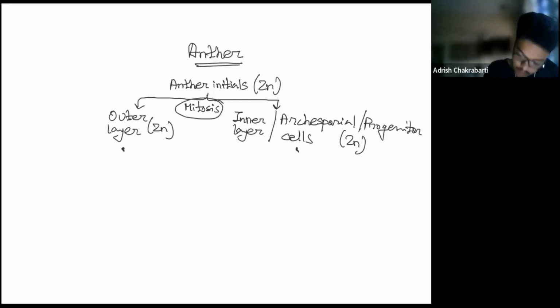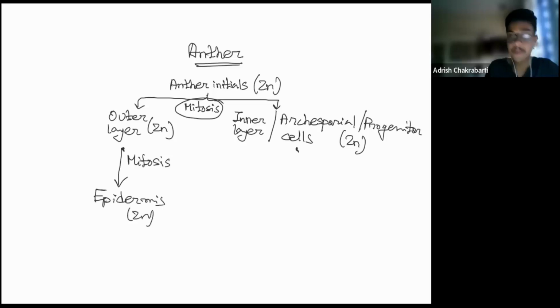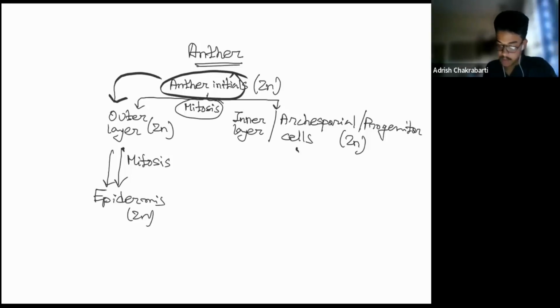Next, the outer layer. This outer layer undergoes mitotic division to form the epidermis. So the epidermis is the outermost layer. It's formed from anther initials. It mitotically divides to form the outer layer, which forms the epidermis. Next, coming to the inner layer.